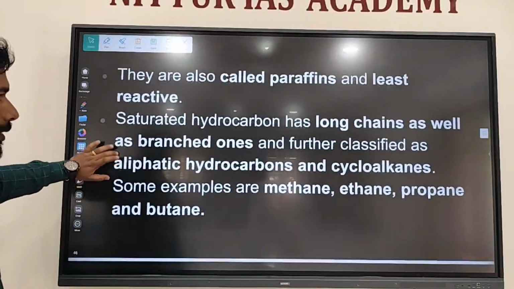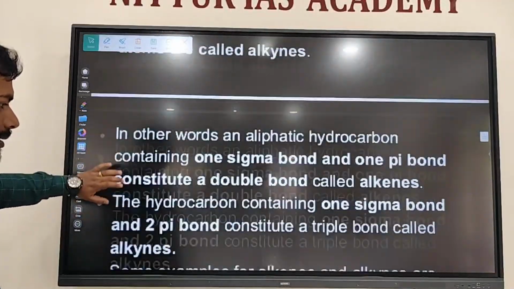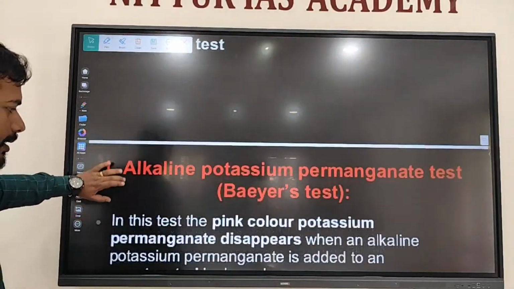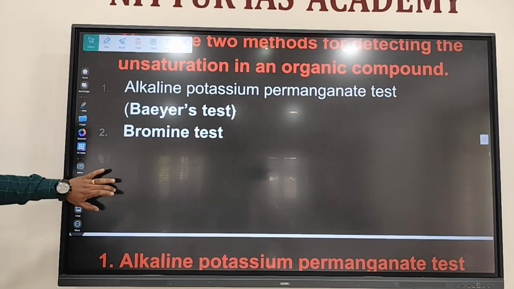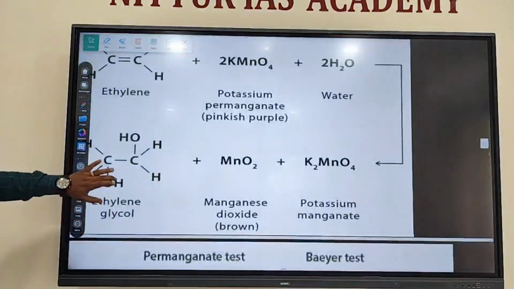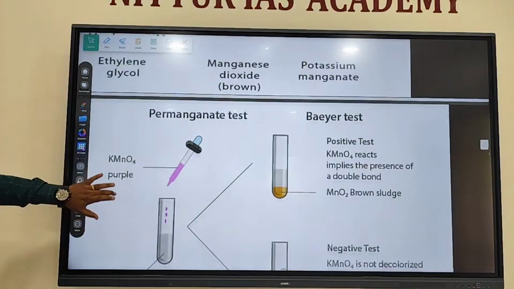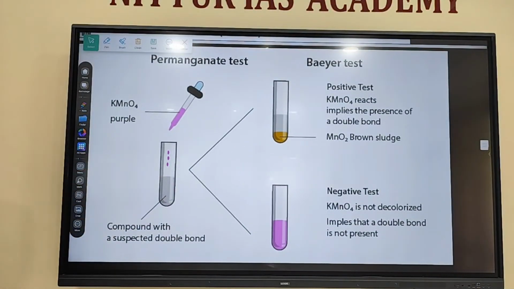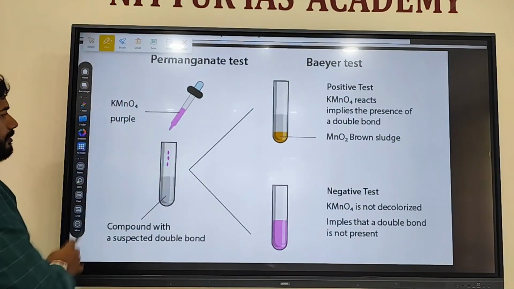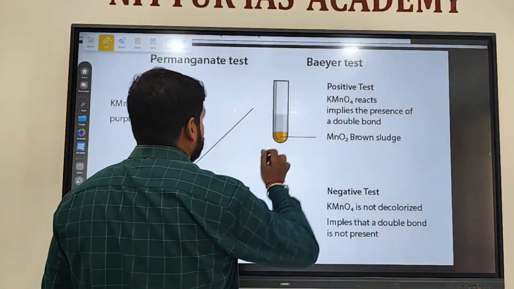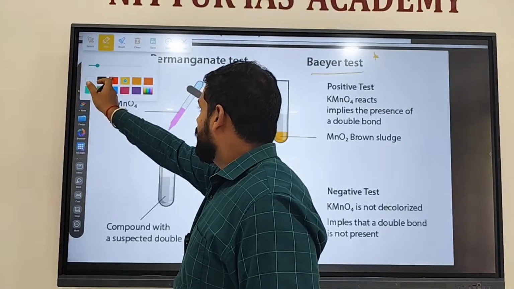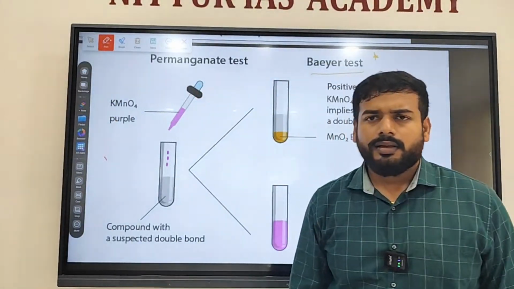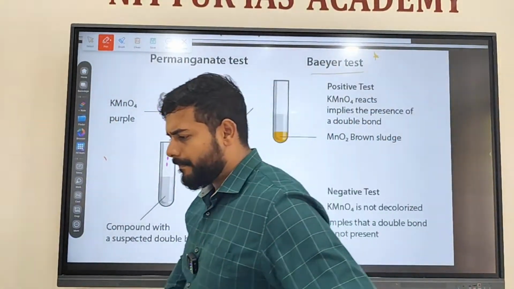Then there are a few tests to detect whether the hydrocarbon is saturated or unsaturated. One is Bayer's test, pink to colorless. Bromine test, brown to colorless. You might have heard these tests recently.